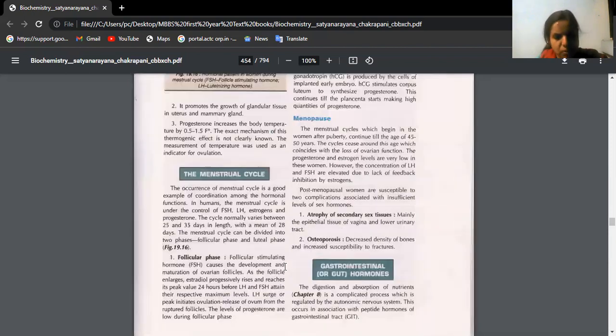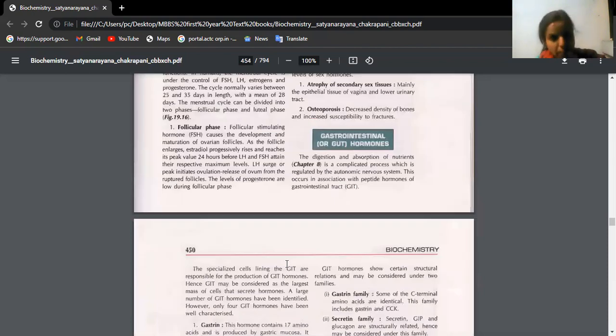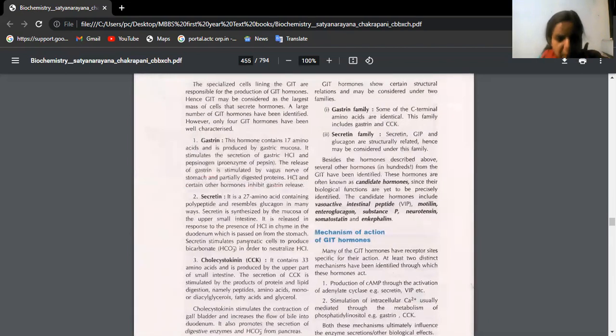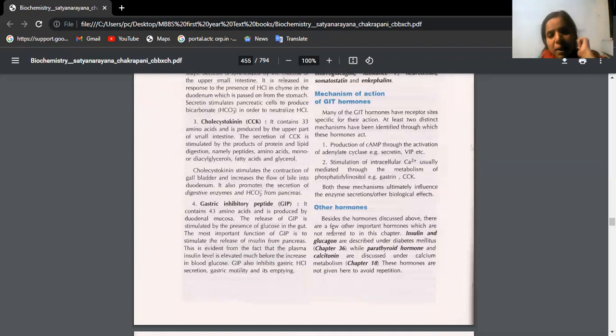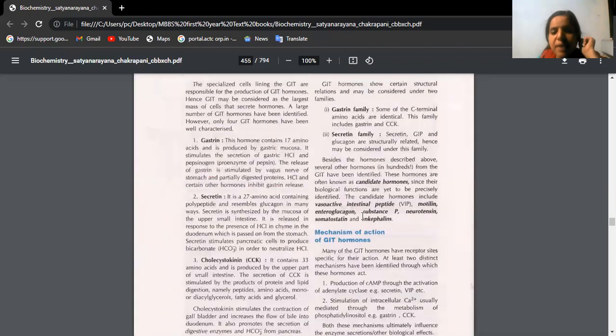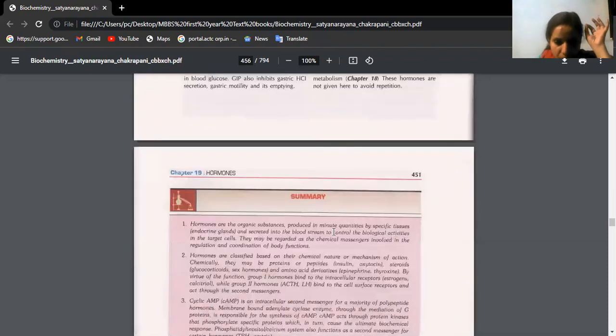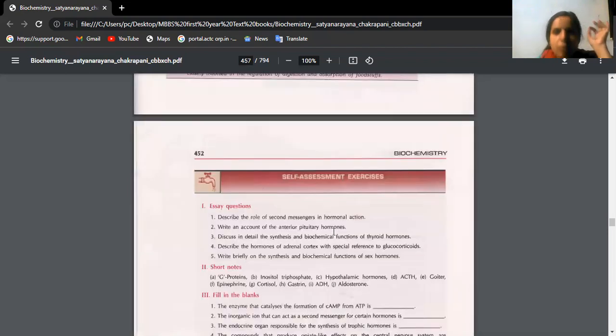Local hormones are discussed elsewhere. GIT hormones or gut hormones include gastrin, secretin, cholecystokinin and pancreozymin. They are released in the gastrointestinal tract and show their effect there itself. So that is all about this chapter.